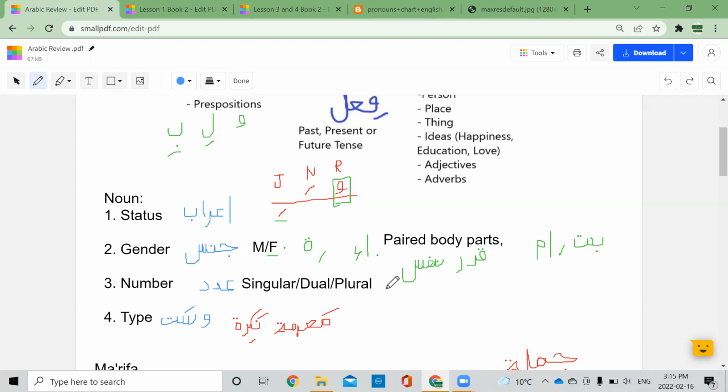Plurals, first thing we have to talk about is the two types of plurals, right? Does anyone remember what the two types of plurals are? Sound plural and broken plural. Sound and broken, correct. So sound is jama salim, and broken is jama maksura. Just write broken here. So we have the plurals, two types, sound and broken plurals. So sound plurals in Arabic, if it is masculine and sound, it will end with waw noon.